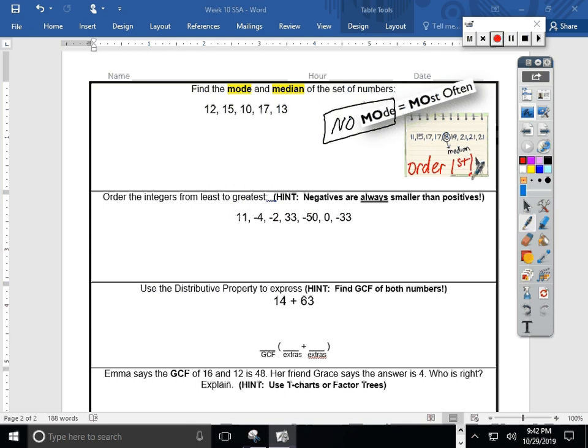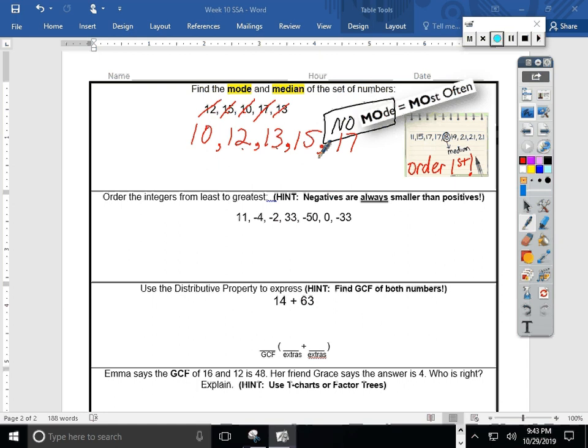So what's the smallest number that you see we're working with? 10. 10 is the smallest in our set, isn't it? What's the next smallest number? Or building up, if you will. Next I see 12. And then 13. Next 15. And last 17. I want to make sure that I have 1, 2, 3, 4, 5 numbers. 1, 2, 3, 4, 5. I didn't omit anything from the set. And this is just a long list of numbers, isn't it? A set of 5 numbers that I'm just going to put commas in between, showing that I'm listing them. Just like I like cats, dogs, and guinea pigs. So a big long list of things gets a big long list of commas.